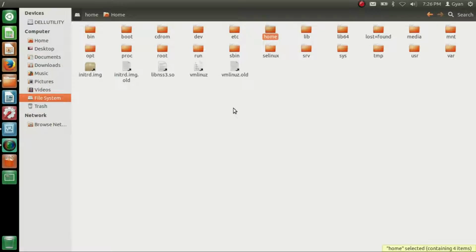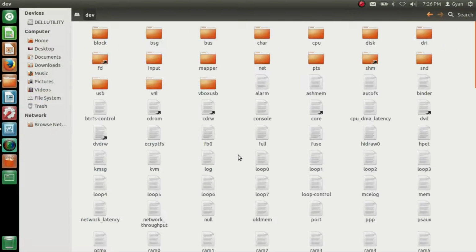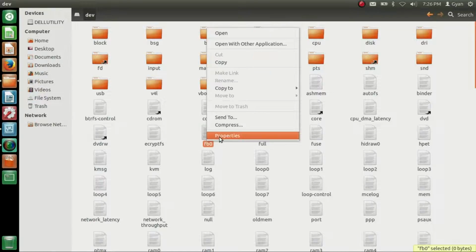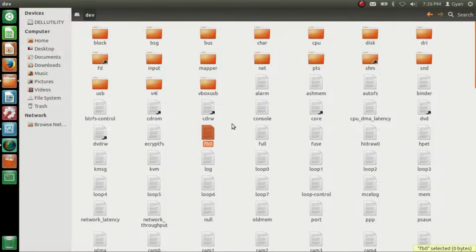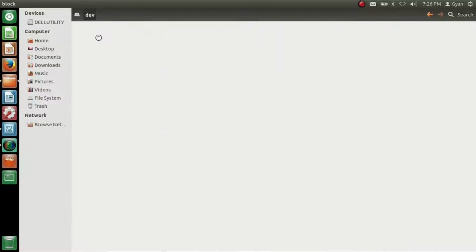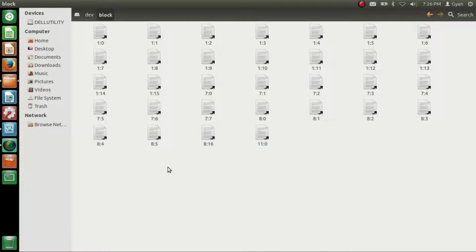Then, when we go into some other directory, say dev, it is called /dev. If you see the properties of any file, then its location is /dev. When you go into block, it is called /dev/block.